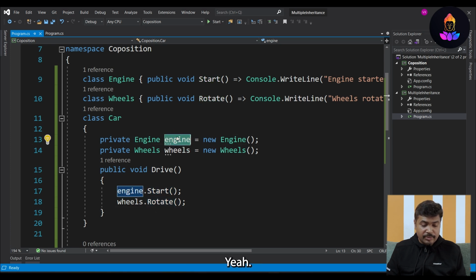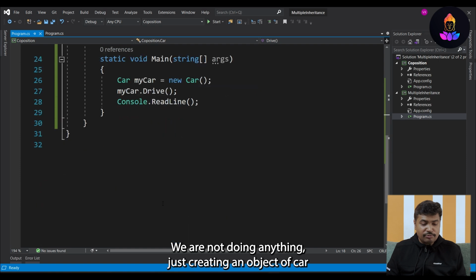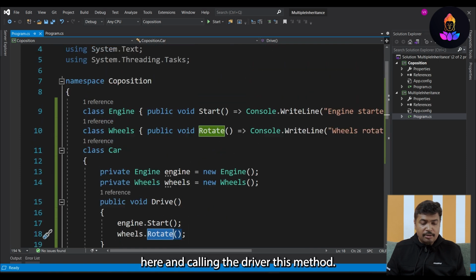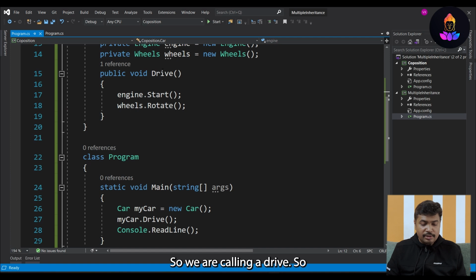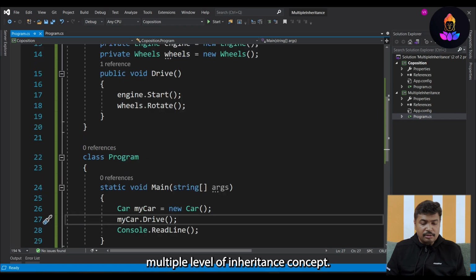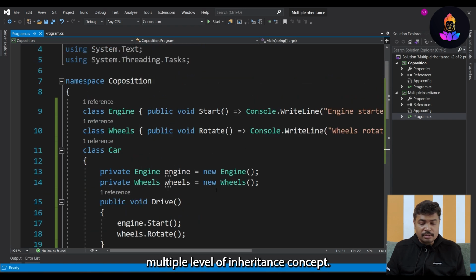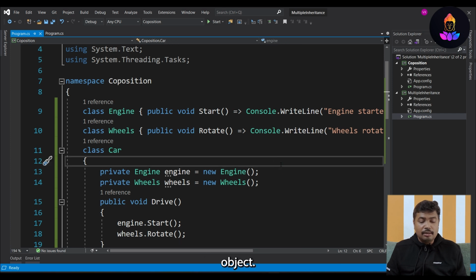Now we have another class. We are not doing anything, just creating an object of Car here and calling Drive. With this we can achieve the multiple inheritance concept slightly, by directly doing composition, directly creating the object of it.